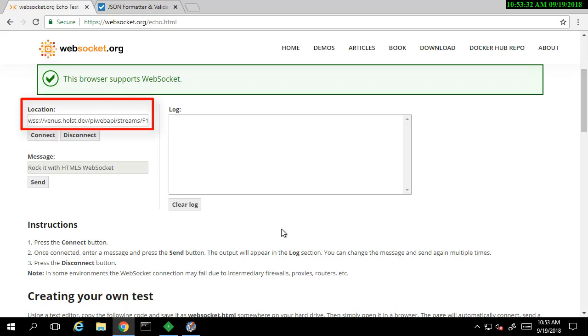In the location, we'll put the URL for the test tag. Note the change from HTTPS to WSS, streams, the web ID of our tag, followed by channel. Let's connect.